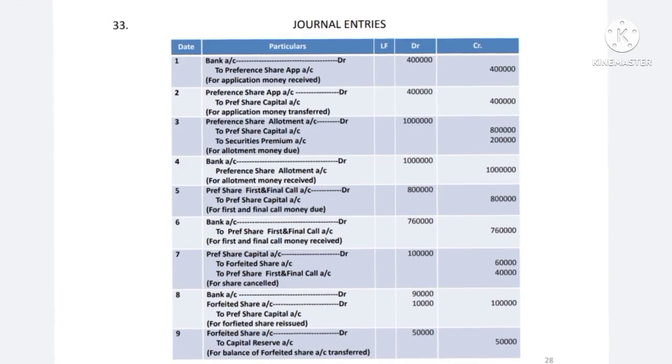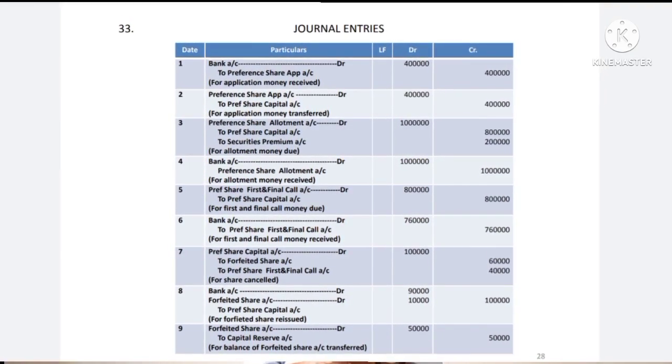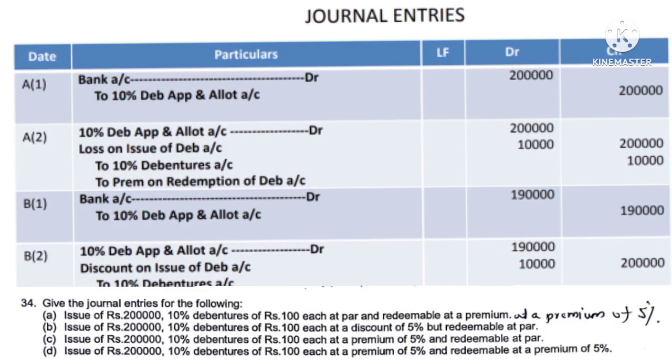For each common entry there will be 1 mark, and for a compound entry 2 marks. Then question number 34.